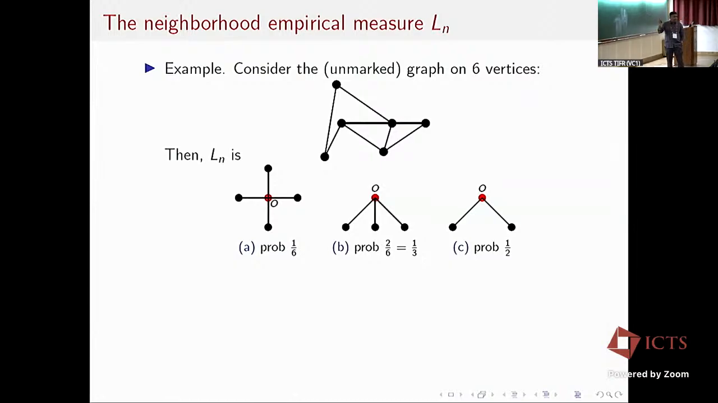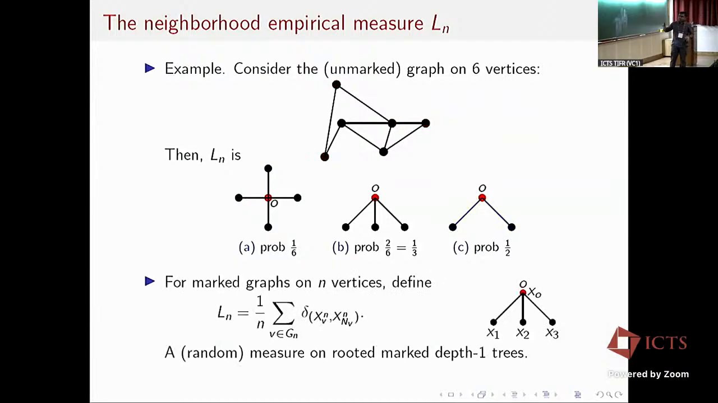So here is how I define the neighborhood empirical measure. I have a graph, and I go to every vertex in the graph and look at the first neighborhood. If I go to this vertex and look at the first neighborhood, I get this object. This is a graph with 6 vertices, so this object appears with probability 1/6. And if I go to either this or that vertex, I get 3 neighbors, so this happens with probability 1/3. And if I go to the remaining other 2 vertices, I get this, so that happens with probability 1/2.